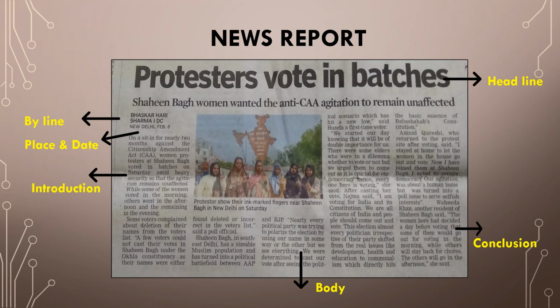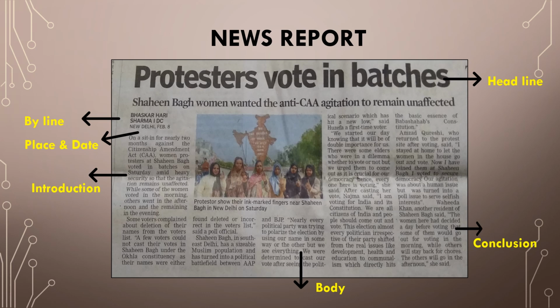Like "Shaheen Bagh women wanted the anti-CAA agitation to remain unaffected." Here it has become a headline. Now if we see the byline, here it is written Bhaskar Hari Sharma, DC. It is a person's name, and he is a reporter of DC, that is Deccan Chronicle. It is a byline written below the headline.